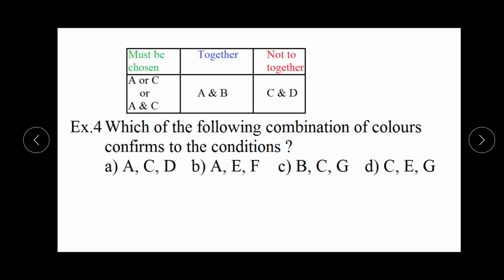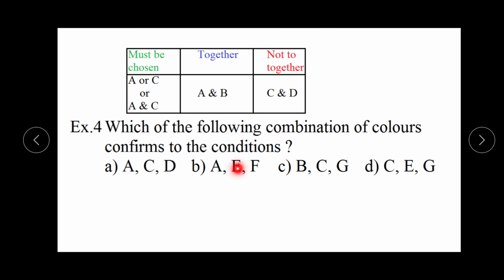Here 2 conditions are not being followed. The first condition is A and B. If we are choosing color A, B must be there, and B is not there. This condition is not followed. And for C and D, this condition is also not followed. In this group C and D are together, but they cannot be together. In the second option, A is given but B is not given.